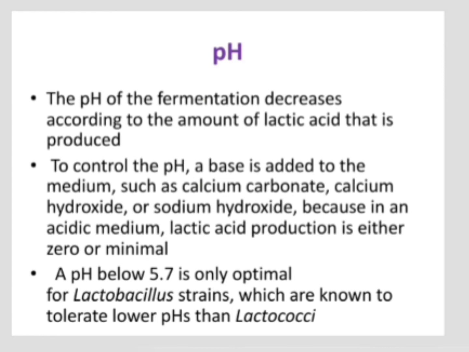Lactococci require a higher pH, but Lactobacillus strains can tolerate lower pH, so 5.7 is the optimum pH to be maintained if we are using a Lactobacillus strain for this fermentation process.